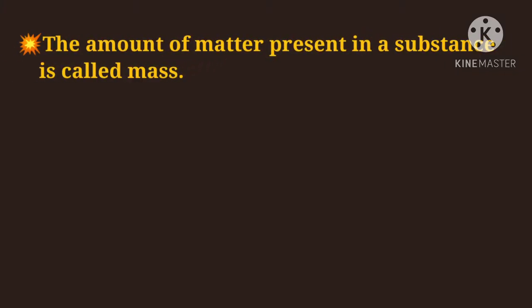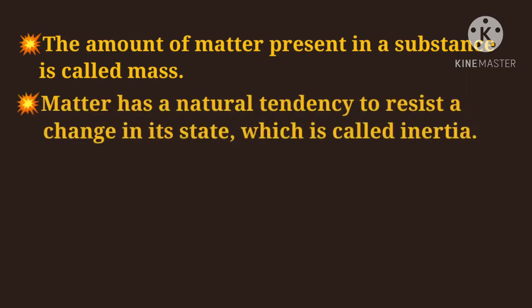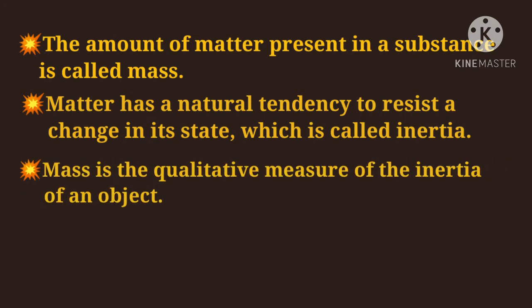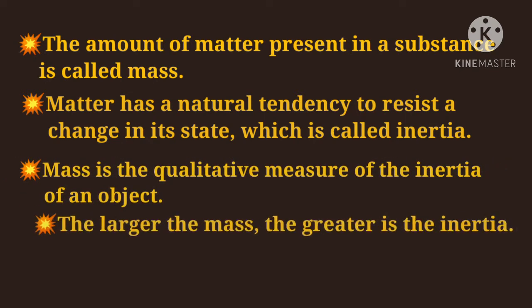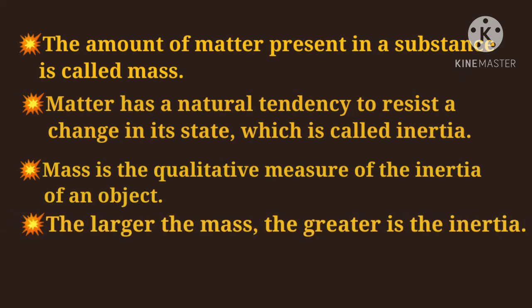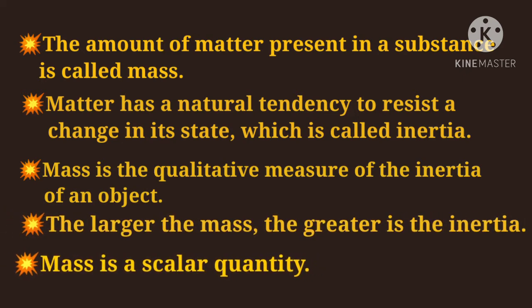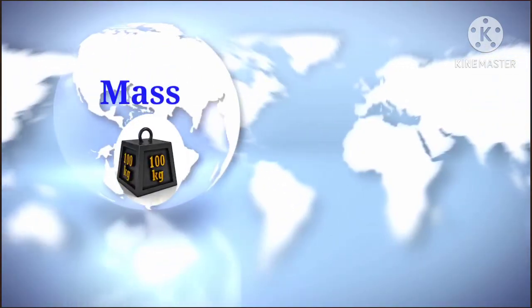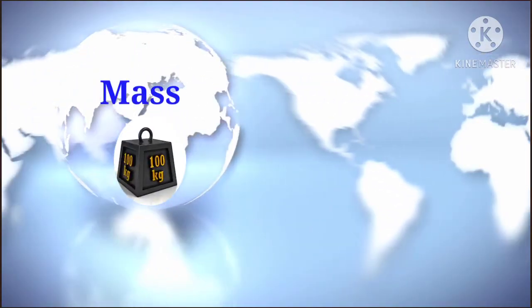Mass. The amount of matter present in a substance is called mass. Matter has a natural tendency to resist a change in its state, which is called inertia. Mass is the qualitative measure of the inertia of an object. The larger the mass, the greater is the inertia. Mass is a scalar quantity. It does not change from place to place anywhere in the world.